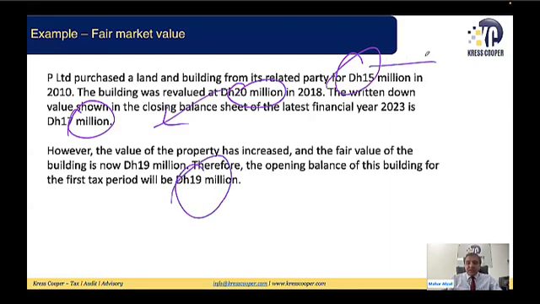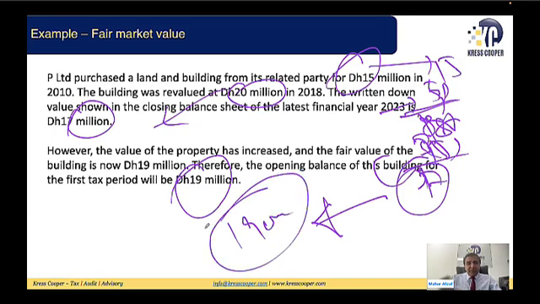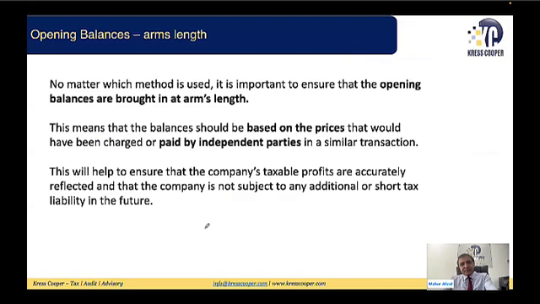So original cost 15 million, revalued 3, total 18, depreciated again by... revalued by 5, total 20. Out of this 20, 3 has been depreciated, remaining is 17 million. Now the value has gone up, it is 19 million. We need to bring 19 million for tax purposes as an opening balance.